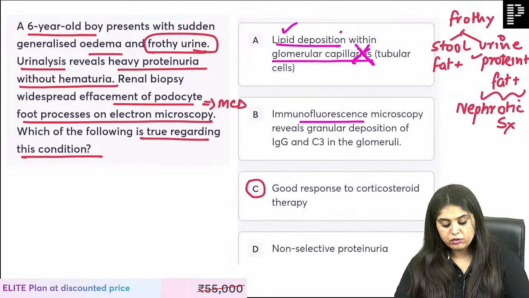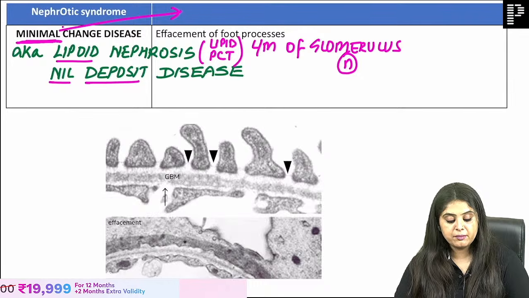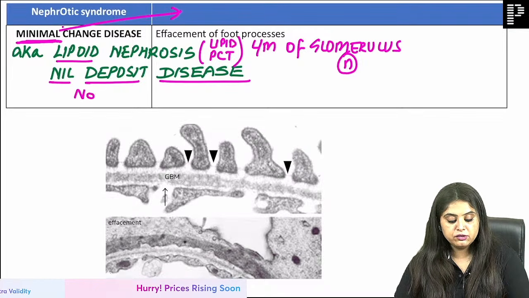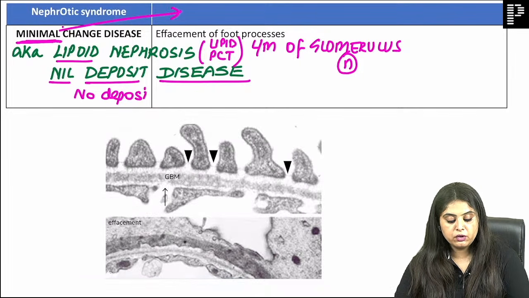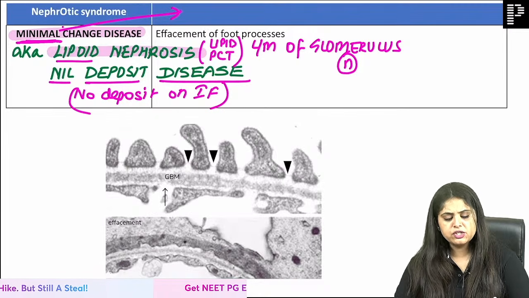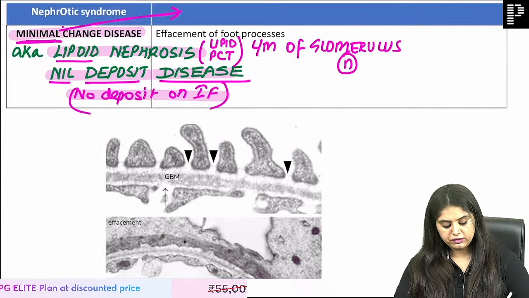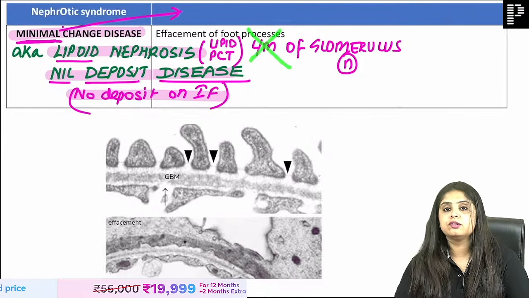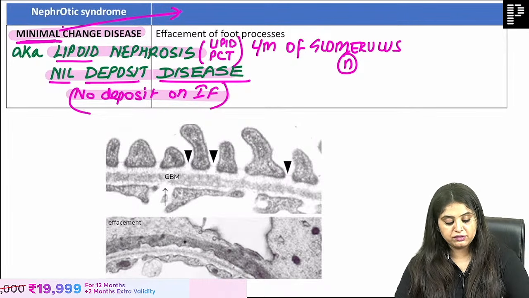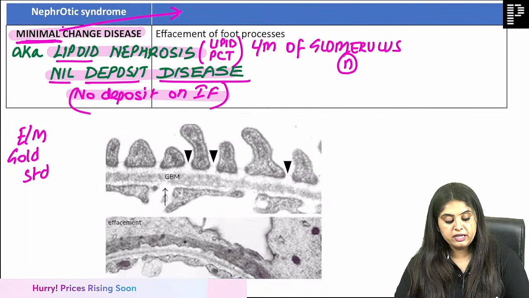Does it show you immunofluorescence of IgG and C3? No, because minimal change disease's other name is nil deposit disease. It is not going to show me any deposit on immunofluorescence. This is also settled. See, names are given for a reason. Hardly any change, lipid in the PCT, nil deposit disease, there is no immunofluorescence. So light microscopy cannot diagnose, immunofluorescence cannot diagnose. The only thing that can diagnose, what is the gold standard, guys? It is going to be electron microscopy.